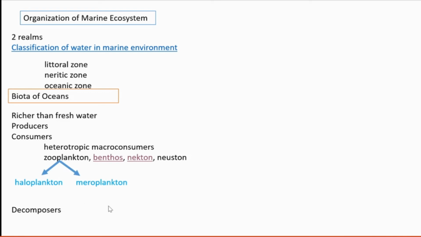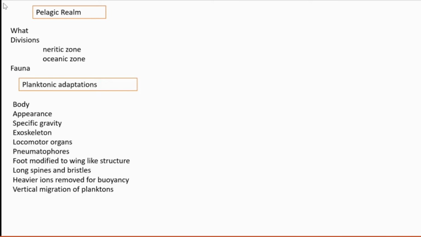Nektons we know are actively swimming, like jellyfish and cuttlefish. Benthos we also know are attached forms. Then decomposers are bacteria and fungi. Then the pelagic realm. Pelagic means the water-filled area.